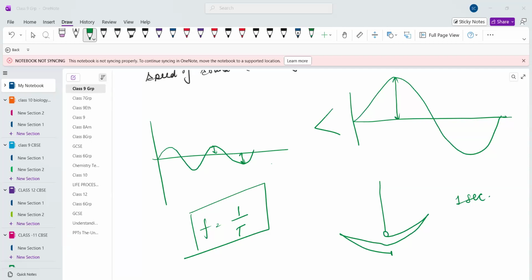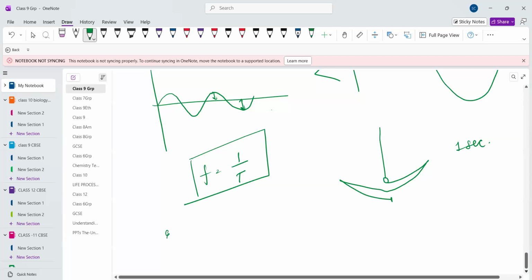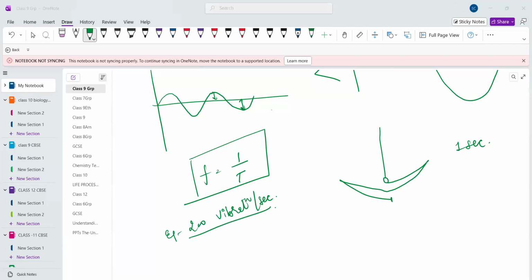Suppose we are having some object which is having 250 vibrations per second. What does 250 vibrations per second mean? Is this the time period or the frequency? Is this the frequency of the object or the time period of the object? Frequency. And if we want to take out the time period, how can we take out the time period? 1 by 200. 1 by 200 second.